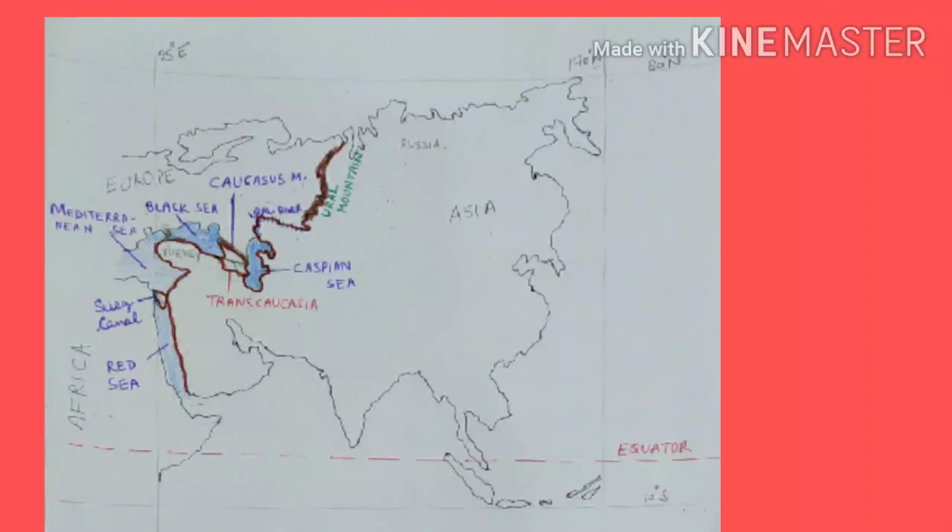Next is transcontinental countries. What is the meaning of transcontinental country? A country that lies in more than one continent is called as transcontinental countries. Here, Russia and Turkey are transcontinental as both lies in Asia as well as in Europe.